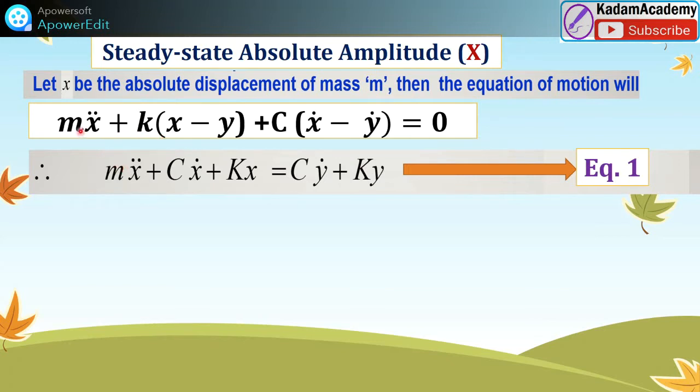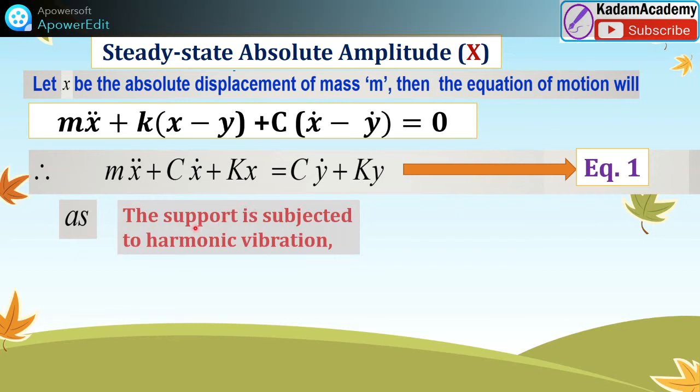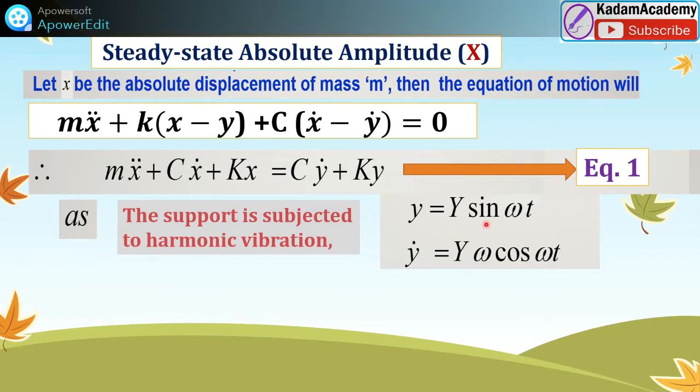So friends, here is the equation. We can rewrite it: m x double dot plus c x dot plus k x on the left hand side, and the y terms, c y dot and k y, on the right hand side. This equation applies as the support is subjected to harmonic vibration. So y is equal to capital Y sin omega t. Y dot, that is dy by dt, differentiating, is Y omega cos omega t.